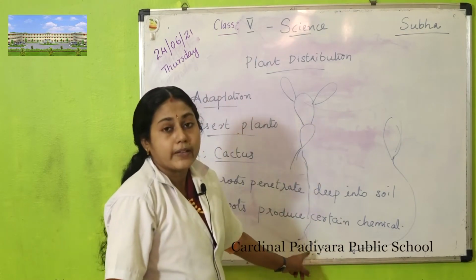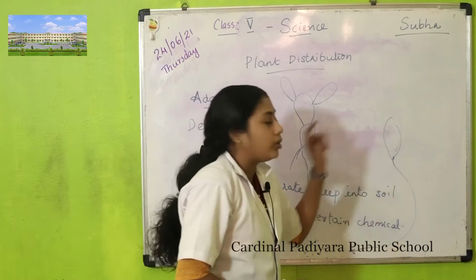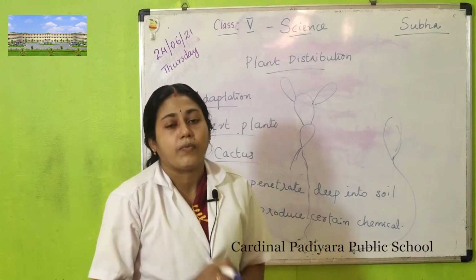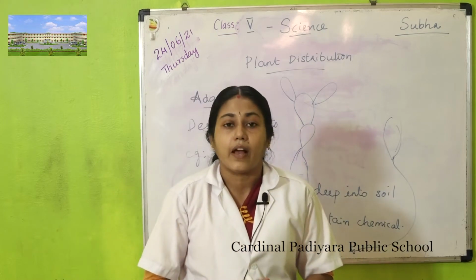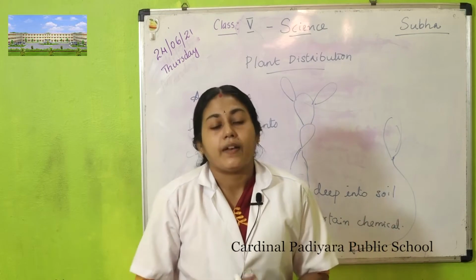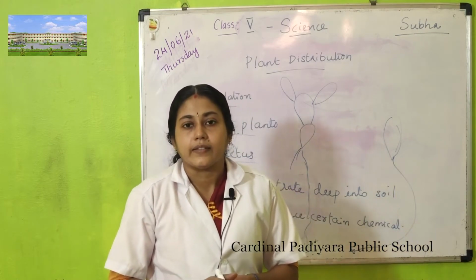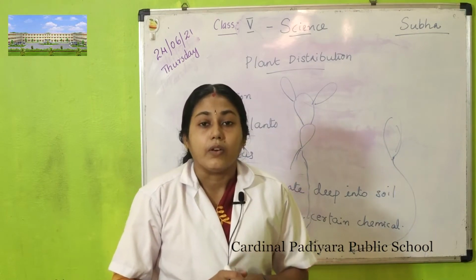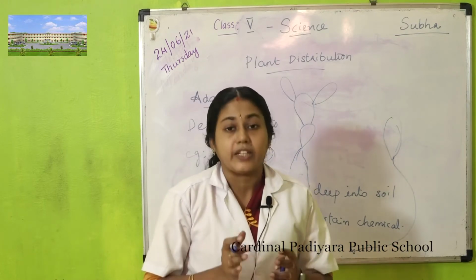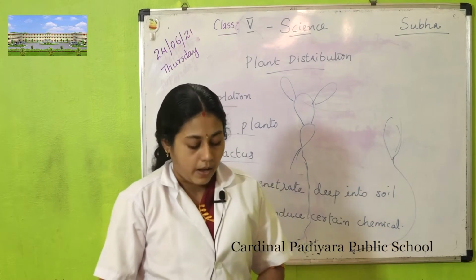The chemical produced by this root stops the growth of other cactus plants. Thus sharing of water is avoided, so in deserts cactus plants grow far away from each other.